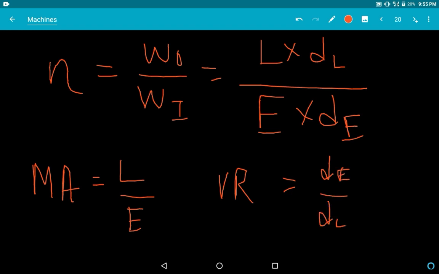Obviously, if we move a machine, the time taken for the effort to move will be the time taken by the load to move. We are working with simple machines only; complex machines will not be covered in class 10. So we can say the time is the same.